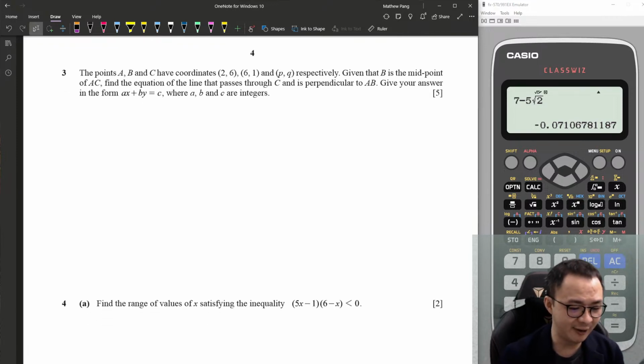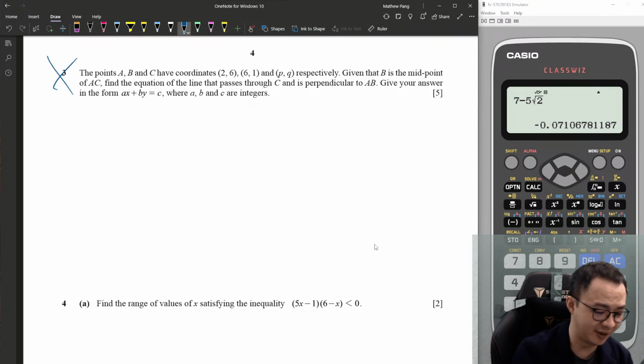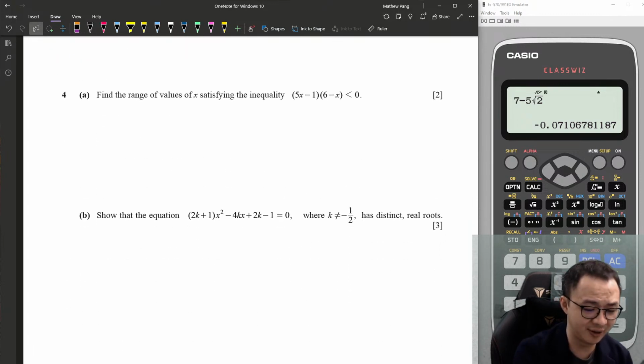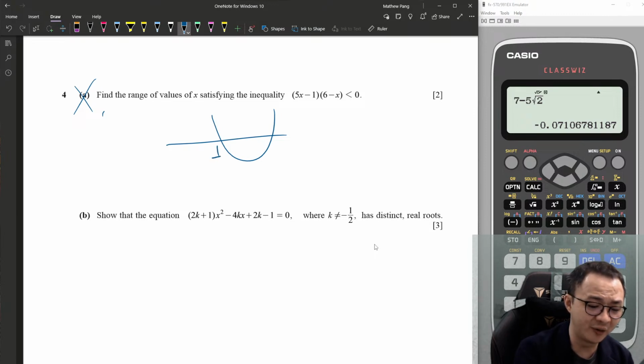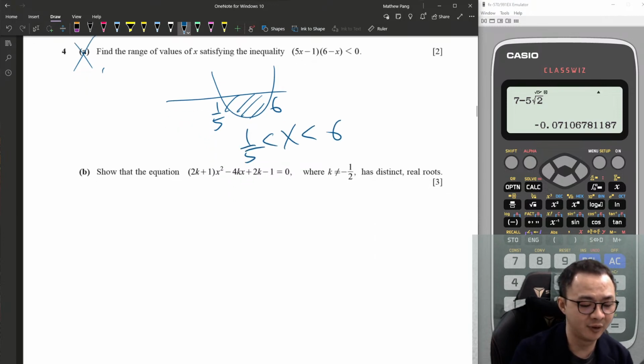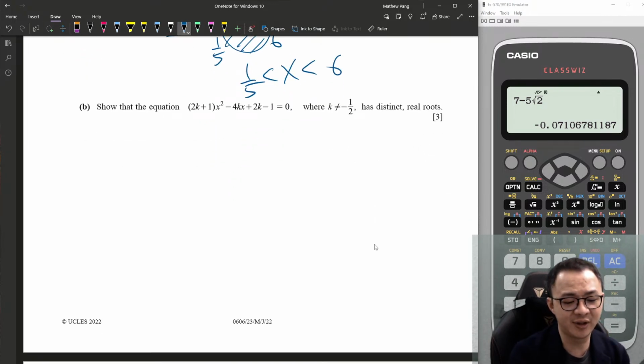Okay, since I have some perpendicular already, it's not going to come out as an inequality. I think it should be fine. You can use a calculator. This one I can solve very easily. This one is 1 over 5 and 6, right? Less than 0 in between. So x is between 6 and 1 over 5. Okay, very easy. This one, 2 distinct roots haven't come out.